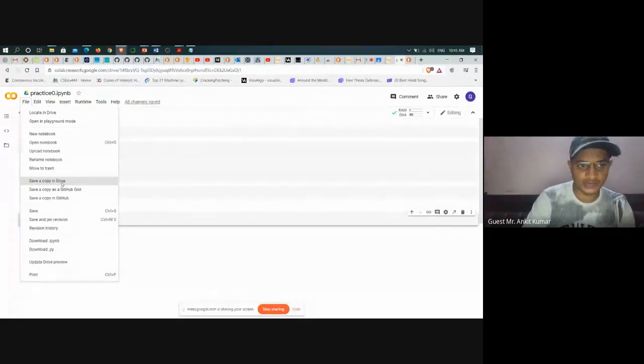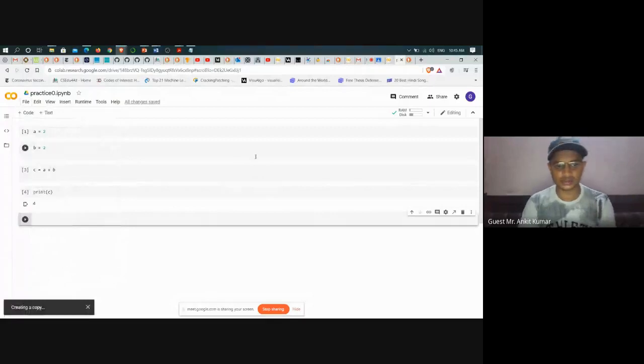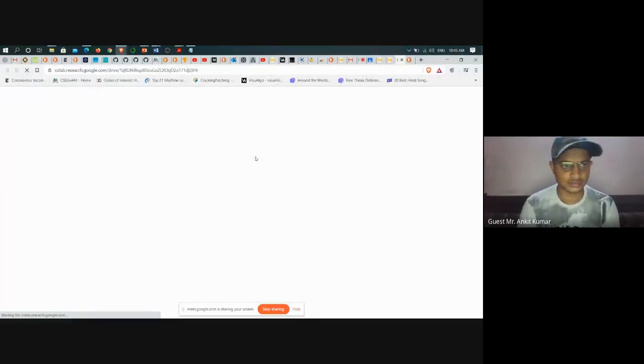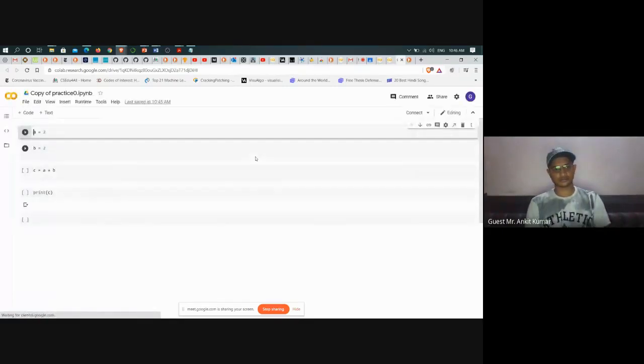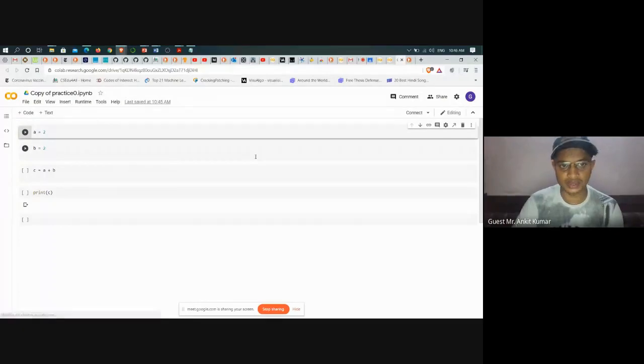So always save a copy in Drive. This ensures that your file is available to you at all times as long as you have access to the internet. All right, so your file is saved, last saved at 10:45.